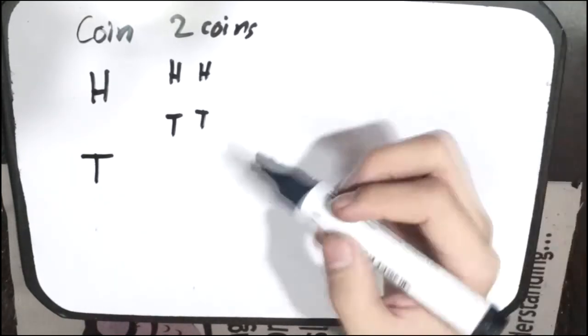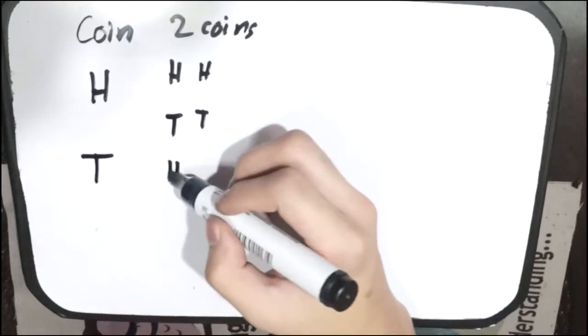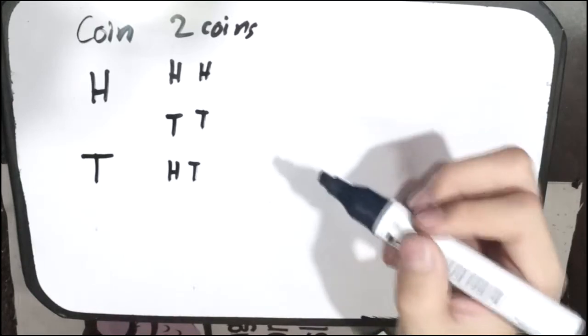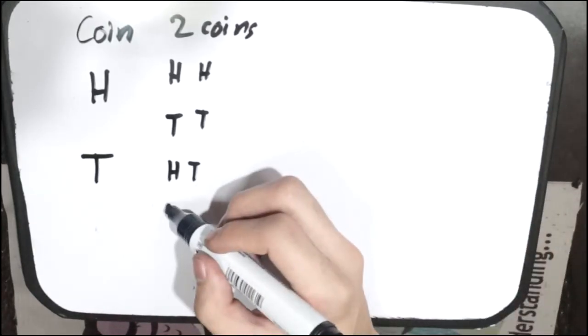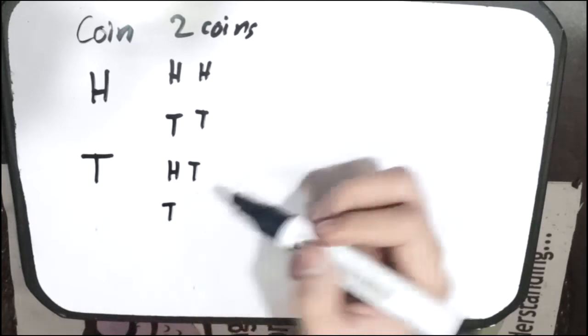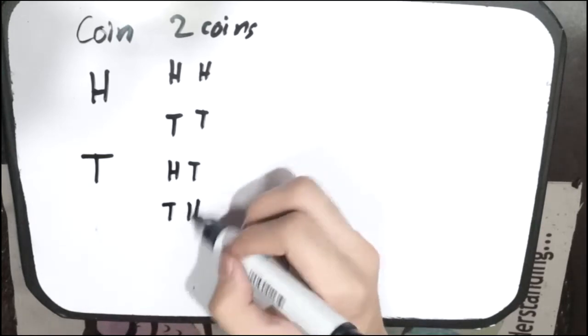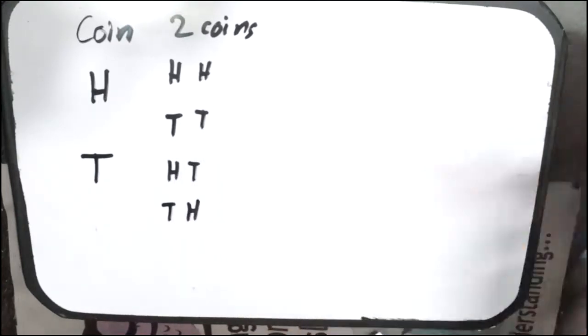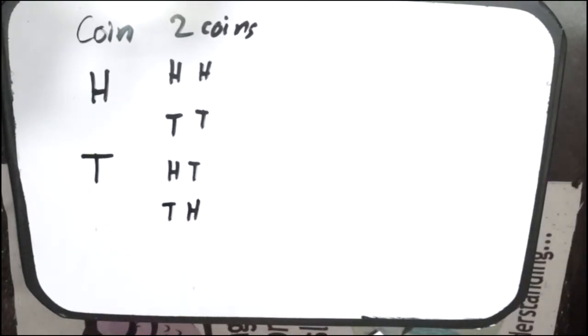But the first coin could land heads first, and then the second coin could land tails. Similarly, the first coin could land tails, and then the second coin could land heads. So there would be four possible ways these two coins could land.